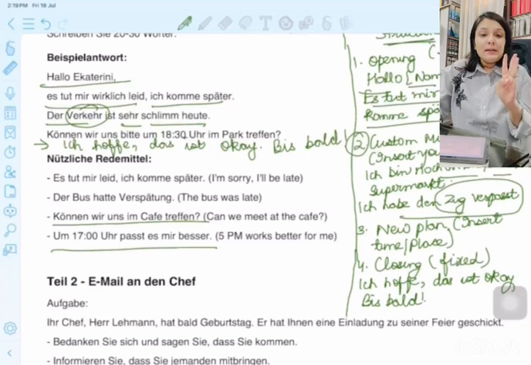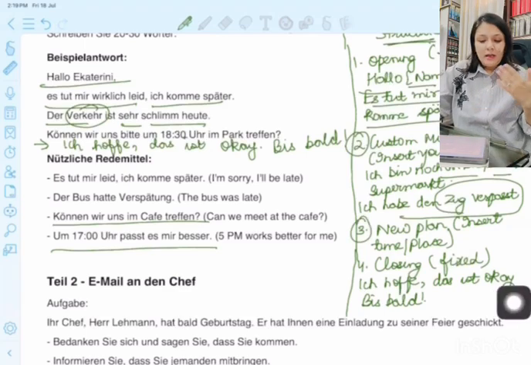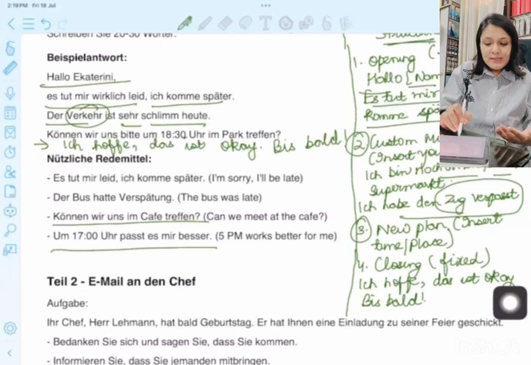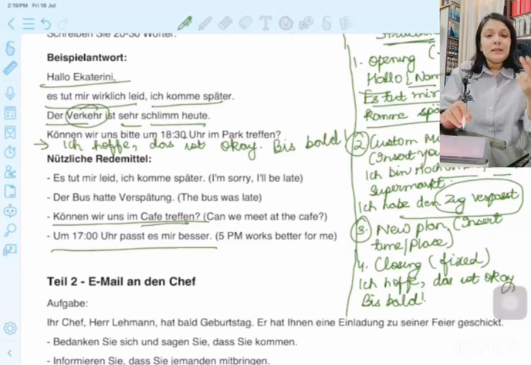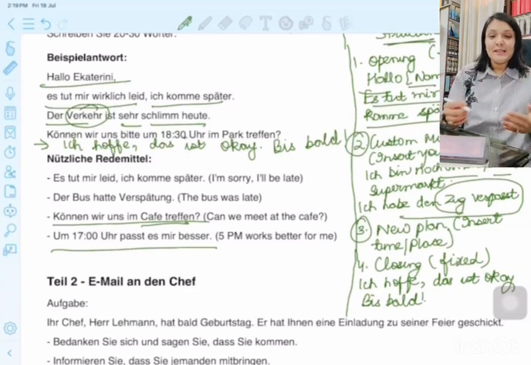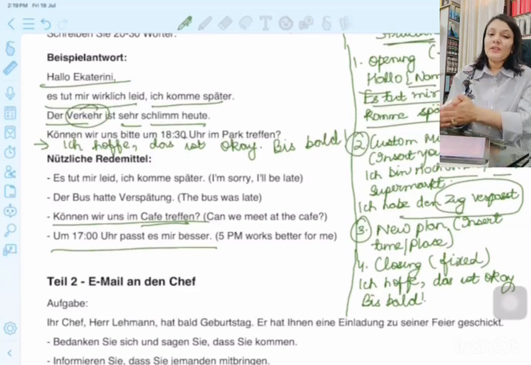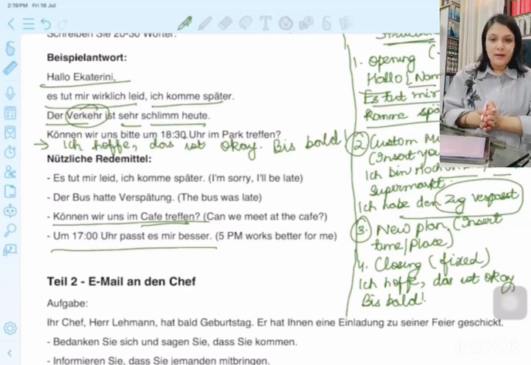Okay. Third point is, we have to suggest a new place and a new time. So if you want to suggest a new place and a new time, like we have done, können wir uns im Café treffen? Können wir uns bitte so and so time? You will provide a time and then you will provide a place. You could also use this. This will look more like you are asking somebody's opinion. Like you provided the time, you provided which place, the alternative where you can meet.